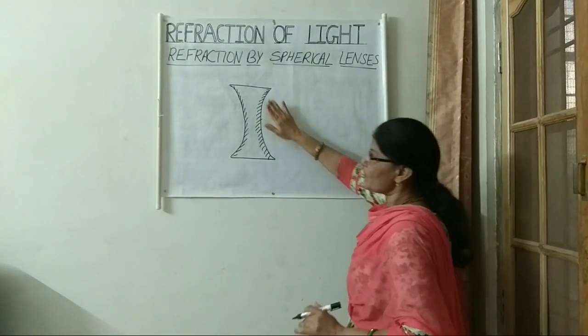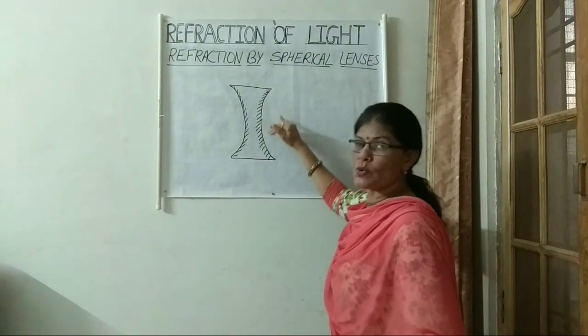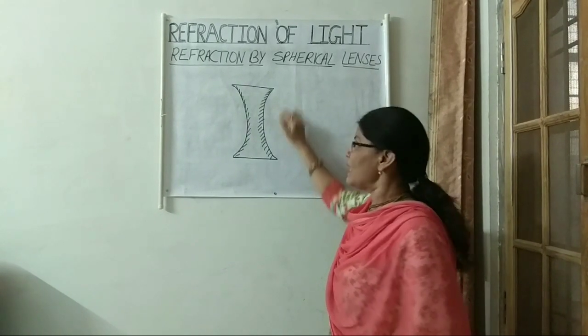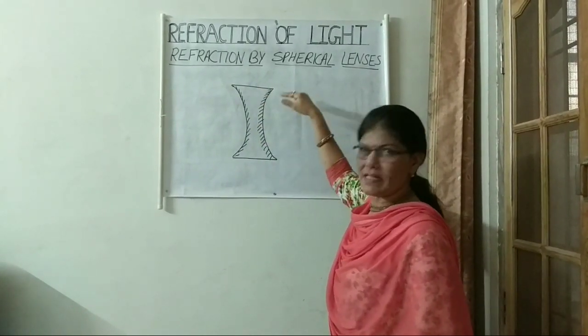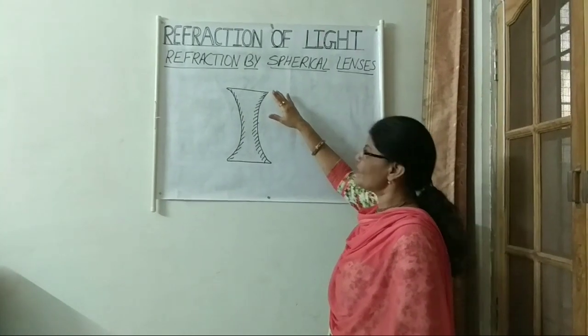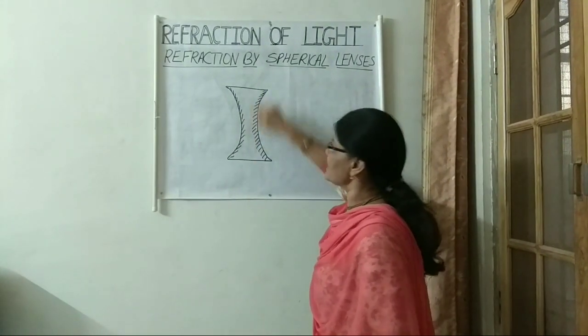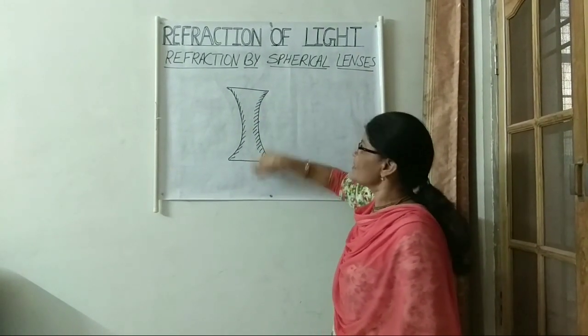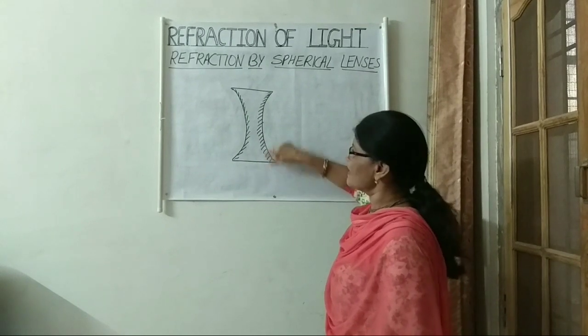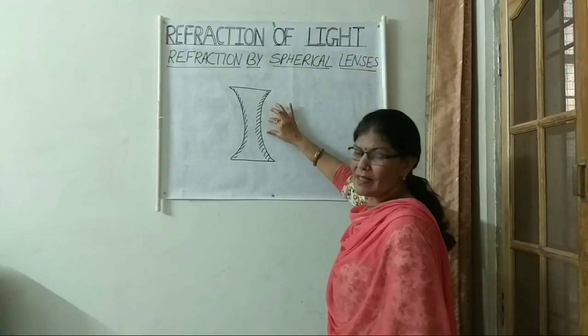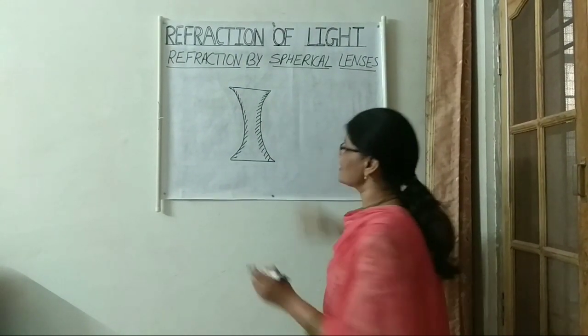So here we have two reflecting surfaces and this is a concave lens. So a lens which is thicker at the edges and thinner in the middle is a concave lens.